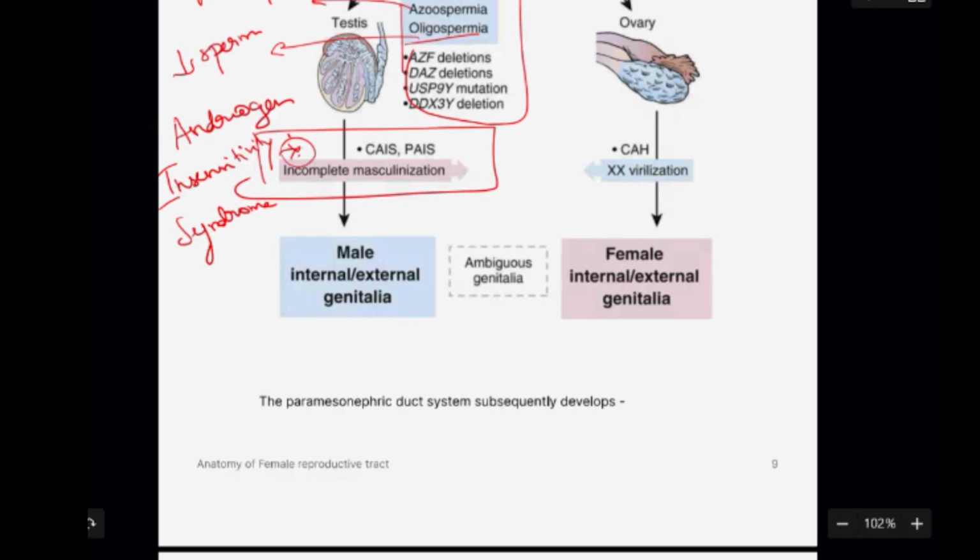So this is complete and this is partial. This can cause confusion and this can cause ambiguous genitalia. Again, similarly you are going to have disorders of sexual development, which cause abnormal ovary and abnormal testis.